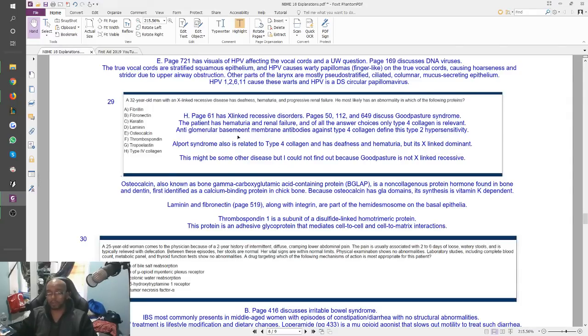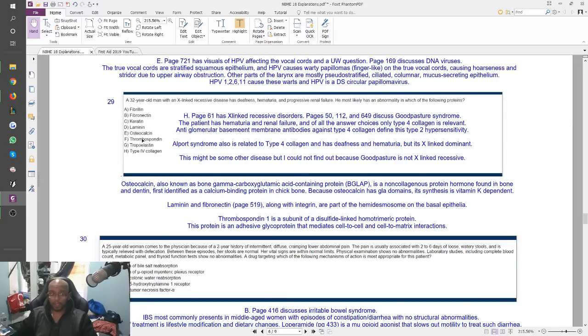Alport syndrome, however, is also another thing related to type 4 collagen, and it has deafness and hematuria, but this one is X-linked dominant. So maybe the test writer meant to write X-linked dominant disease? I don't know. This might be some other disease, but I could not find out because Good Pasture is not X-linked recessive. I really think the test writer meant to write a question about Alport syndrome and meant to write X-linked dominant, but I'm not going to ever find out.